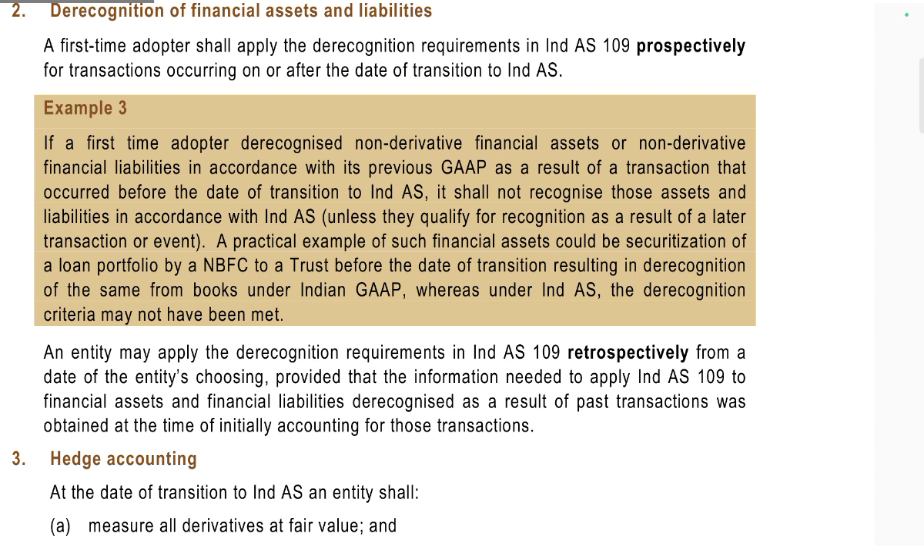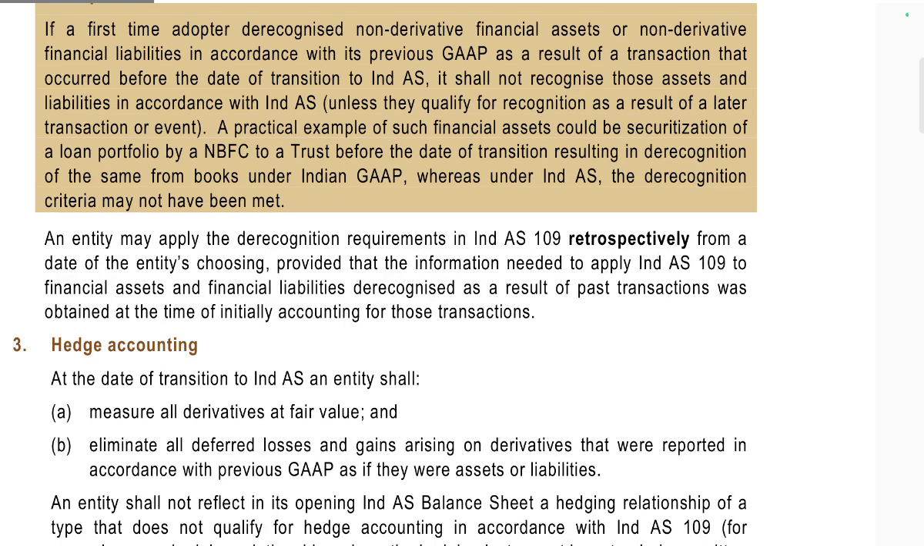A practical example: such a financial asset may be securitized, like the loan portfolio of an NBFC assigned to a trust before the date of transition, resulting in derecognition of the same from the books under Indian GAAP. However, the Ind AS derecognition criteria may not have been met. The entity may apply the derecognition requirements of Ind AS 109 retrospectively from a date of the entity's choosing, provided that the information needed to apply Ind AS 109 to financial assets and financial liabilities derecognized as a result of past transactions was obtained at the time of initially accounting for those transactions.